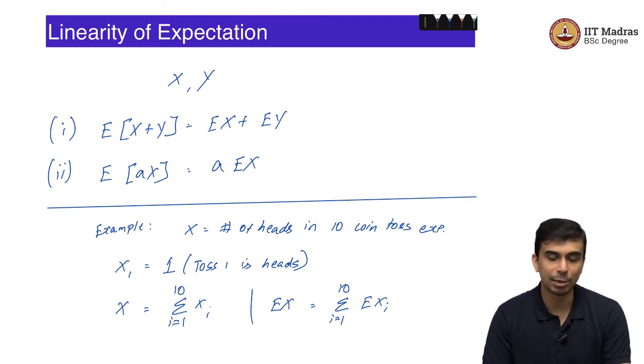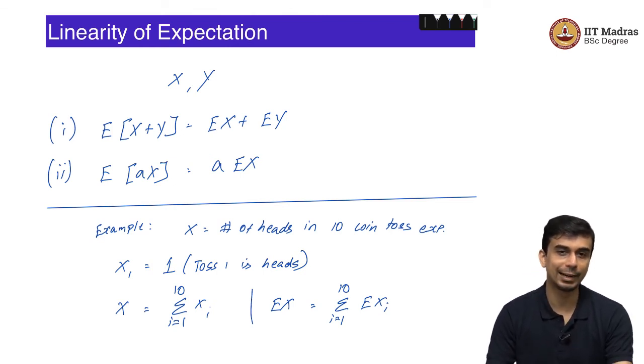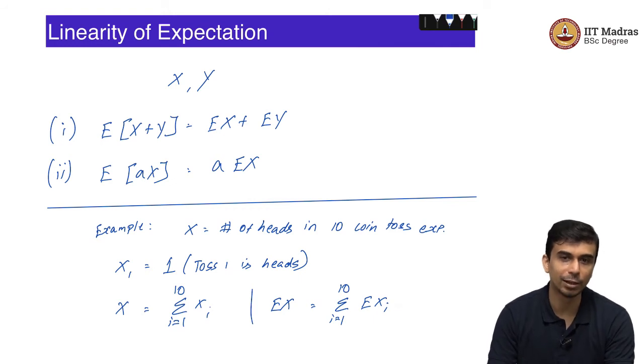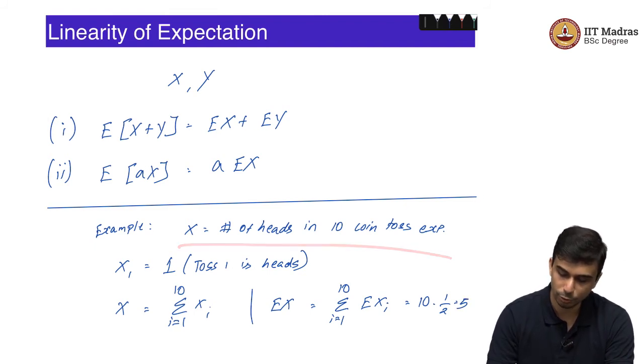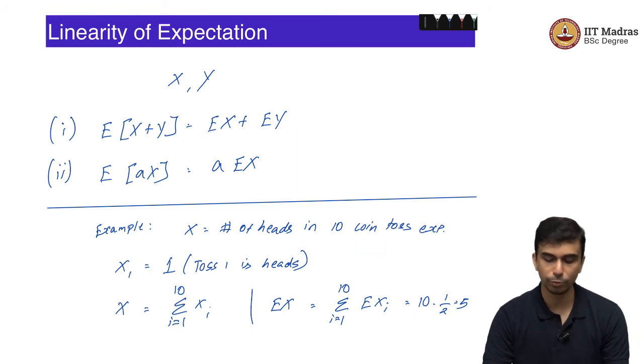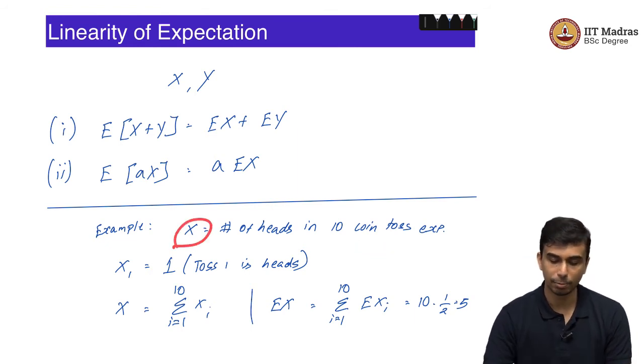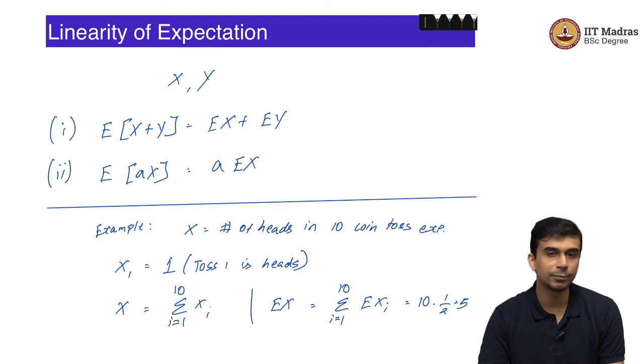It is particularly nice because the expected value of an indicator random variable is exactly equal to the probability of that random variable taking the value 1, which is exactly equal to half. So, 10 into 1 by 2, which is equal to 5. Now you immediately get that the expected number of heads in the 10 coin toss experiment is 5 without getting the probability mass function of this random variable.